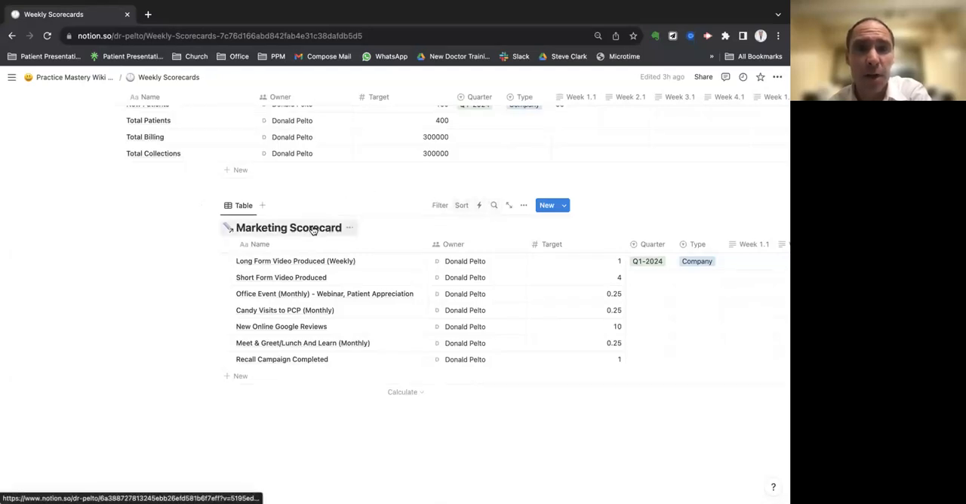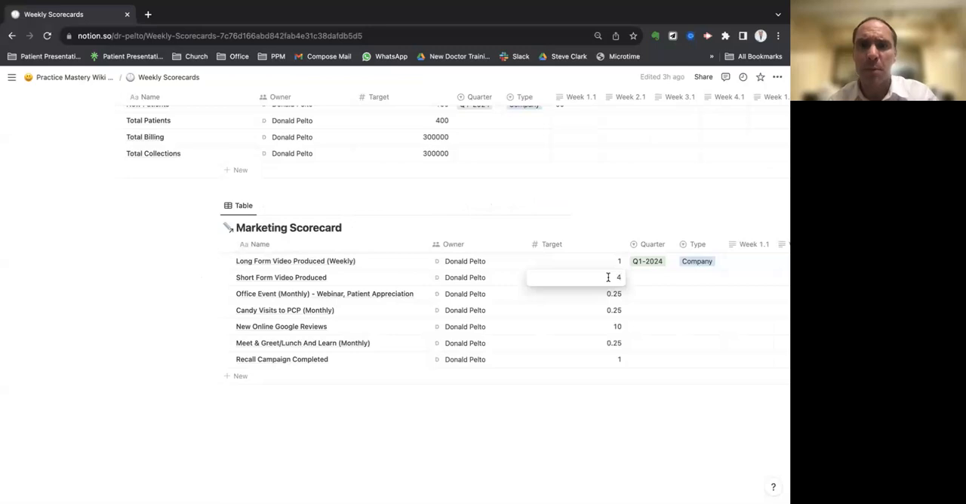So a marketing scorecard each week. Long form content, if you do one, you would put one in there. Short form content would be one a day, so it would be 5. And then you would put how many you did. An office event monthly, so I did 0.25 because you would do 1 per month, and that's why I reduced it. So you can put in your number, you need one of those per month. New online Google reviews, meet and greets, 1 per month, recall campaign completed by a staff, 1.